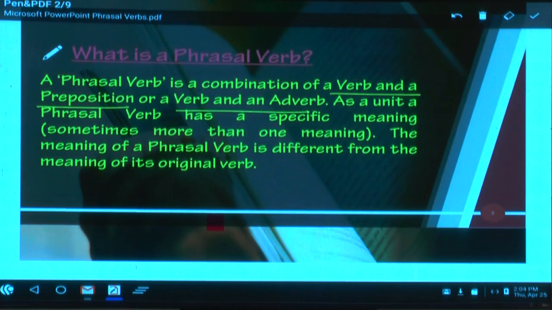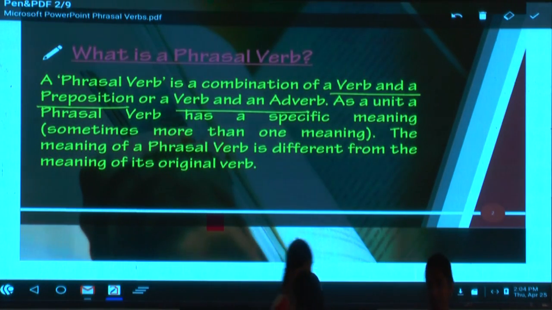When you write, try to use letters to save time. You don't have to write phrasal verb every time. You could write capital letters PV. That saves your time and energy. As a unit, a PV has a specific meaning. Shall I change now? No, still no. Please do it fast.